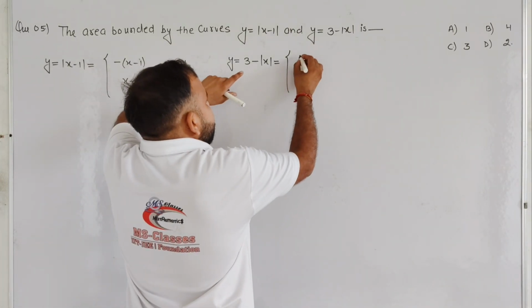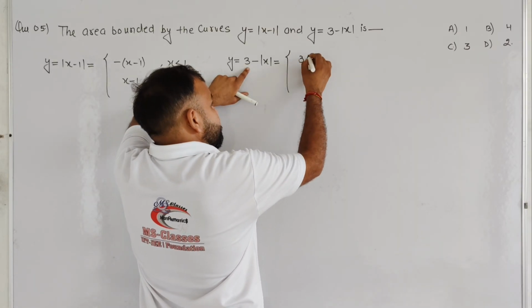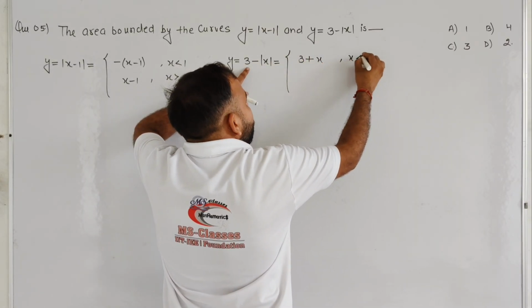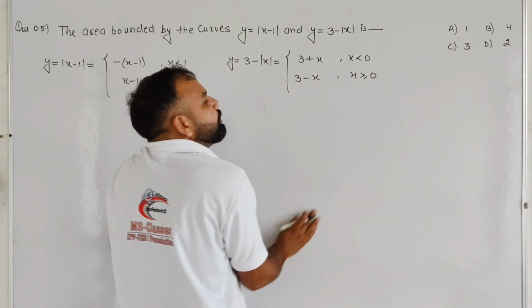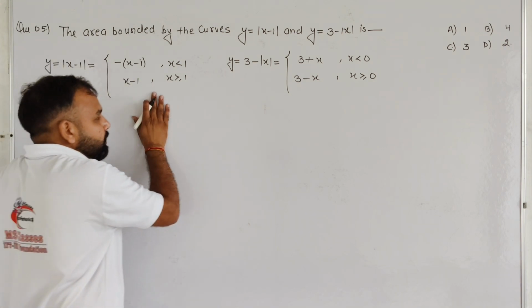So it can be written as 3 minus, where mod x is minus x, so it becomes 3 plus x if x is less than 0, and 3 minus x if x is greater than or equal to 0. So basically student, we are going to draw a graph of both the curves.